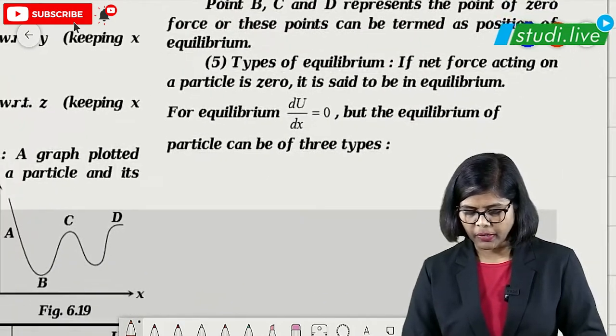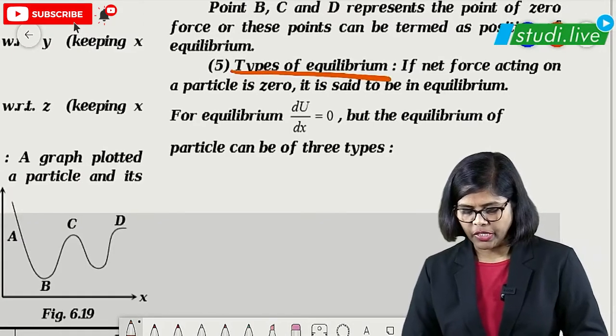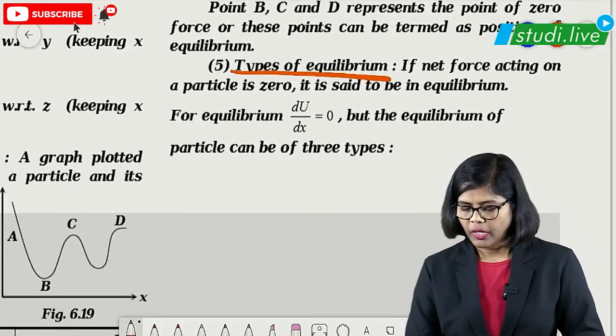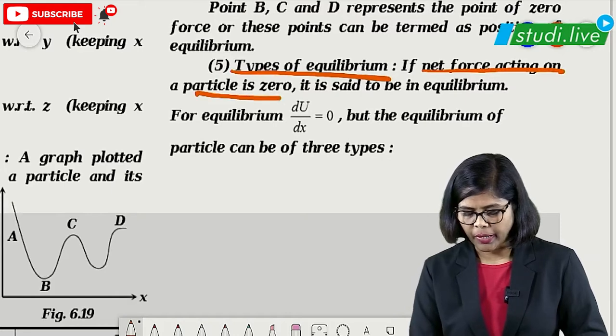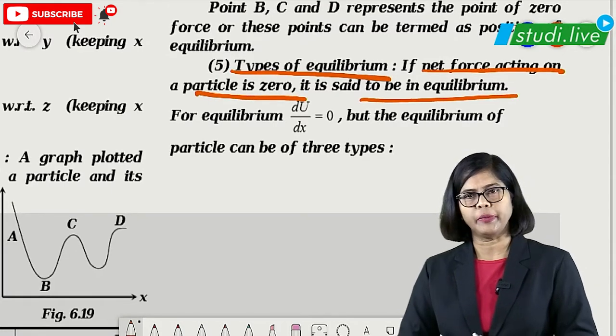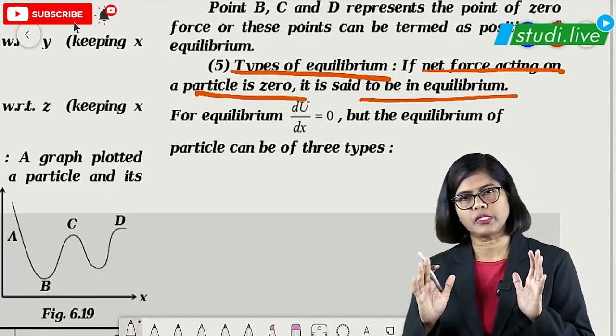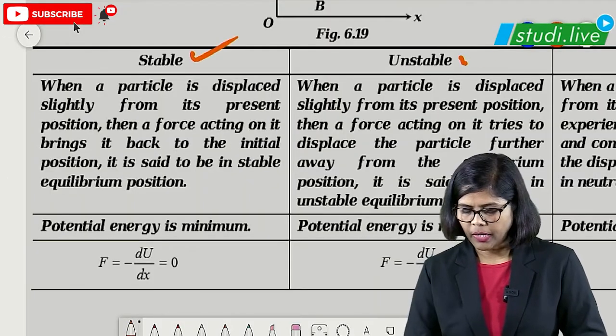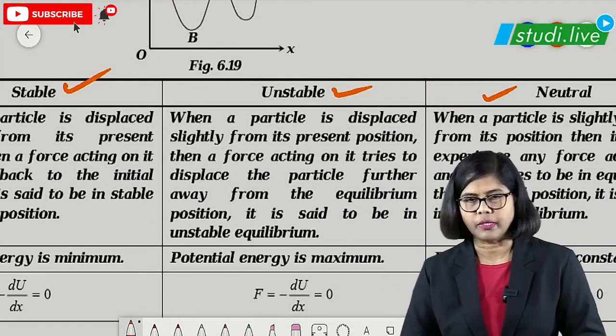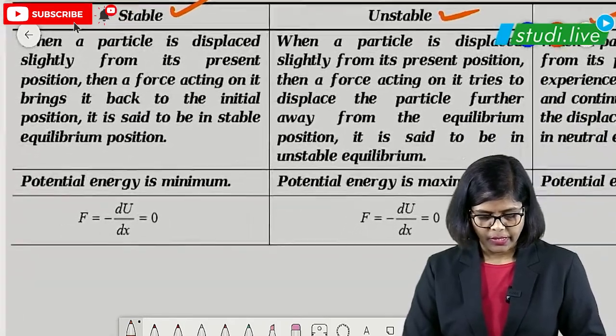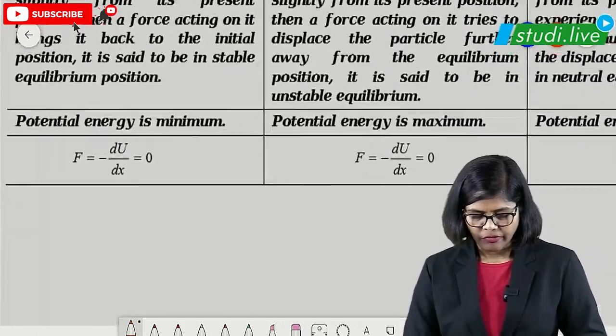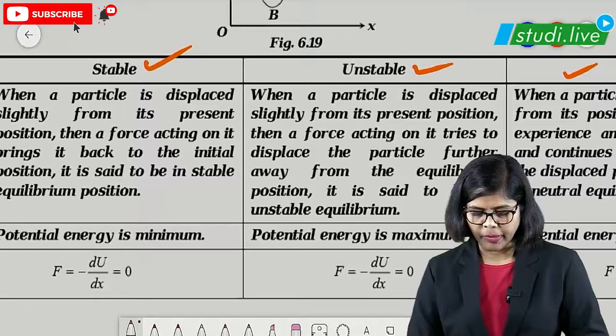Remember this particular part. And then let us talk about the types of equilibrium. Here also, if the net force acting on a particle is 0, it is said to be in equilibrium. Here we are going to talk about stable, unstable and neutral equilibrium. That is what is given here. As you can see in this case, for stable equilibrium, we can remember it like this.